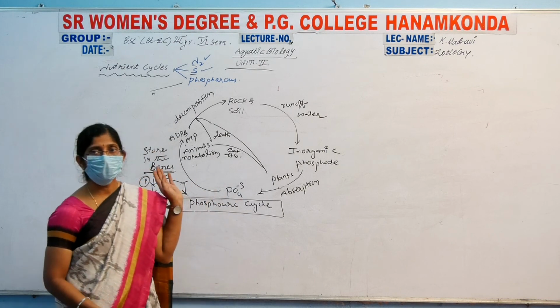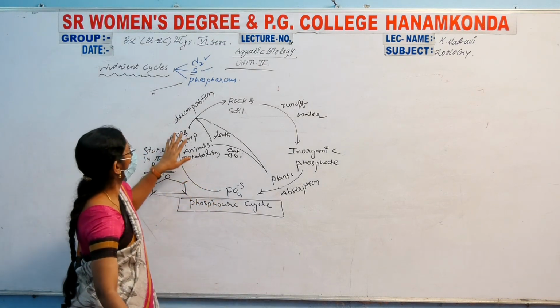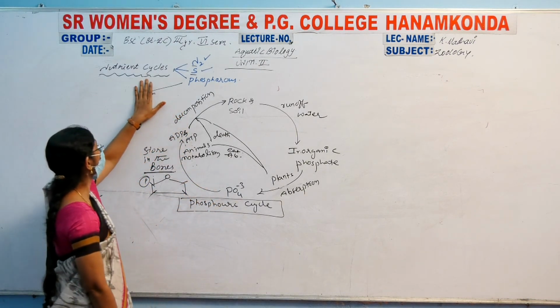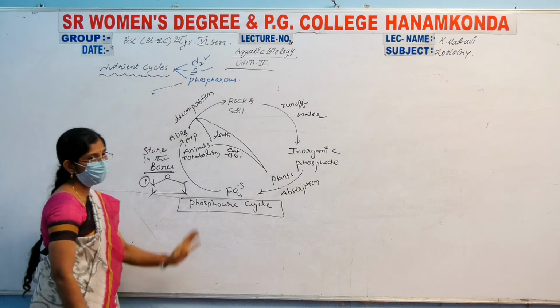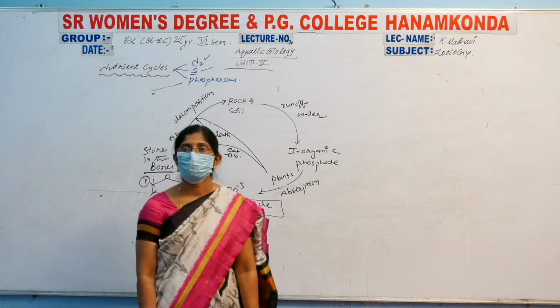These are the nutrient cycles in this section: nitrogen, sulfur and phosphorus. I hope that you people understood. Thank you.